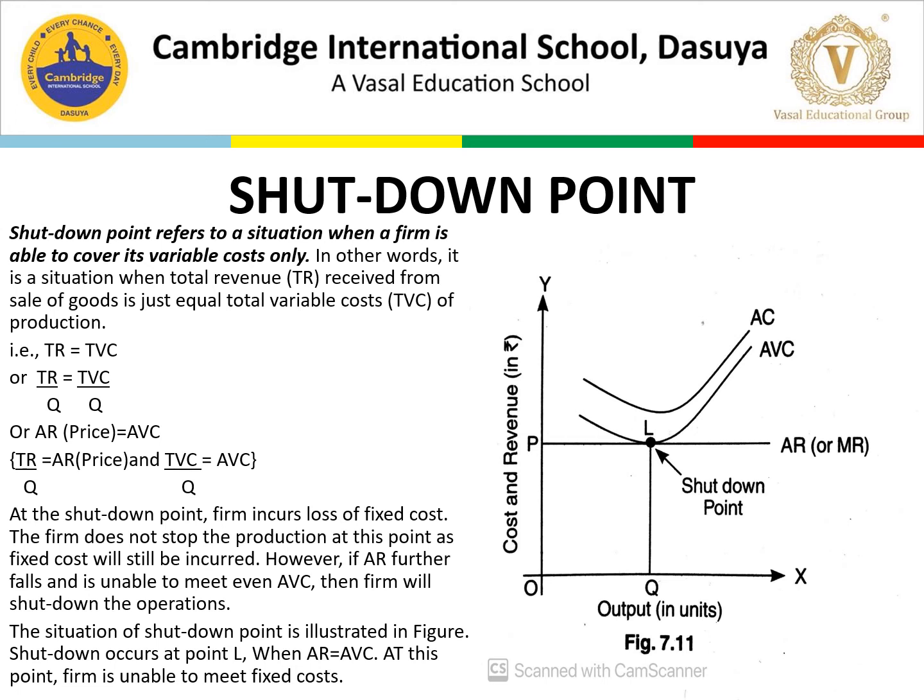So the situation of shutdown point is illustrated with the figure. So you can see the figure. जिस point पे AR and AVC दोनों कट जाते हैं, ठीक है, intersect करते हैं each other, तो उस पॉइंट पे हम लोग क्या कहते हैं, फर्म इसके फर्दर प्रोड्यूस नहीं कर सकती. So we call it as shutdown point. Shutdown occurs at point L. So you can see L is the point for shutdown, and when AR is equal to AVC, at this point the firm is unable to meet fixed costs. So that is the point.